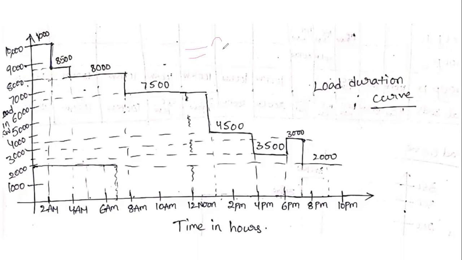Therefore, 2 into 10,000, not 1,000, this is 10,000, plus 2 into 8,500, plus 4 into 8,000, plus 5 into 7,500.